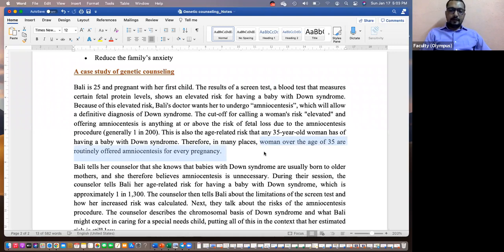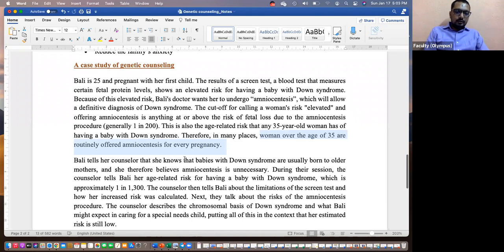In countries like the USA, if someone is over 35 years of age, they may go through amniocentesis, genetic screening of the baby. Okay, Bali tells the counselor that she knows that babies with Down syndrome are usually born to older mothers, and she therefore believes amniocentesis is unnecessary. They say people who are older tend to have this. So the counselor had to explain to her. During the session, the counselor tells Bali her age-related risk for having a baby with Down syndrome, which is approximately 1 in 1300. So he told her 1 in 1300 at the age of 35 would have this problem. So he explained the risk.